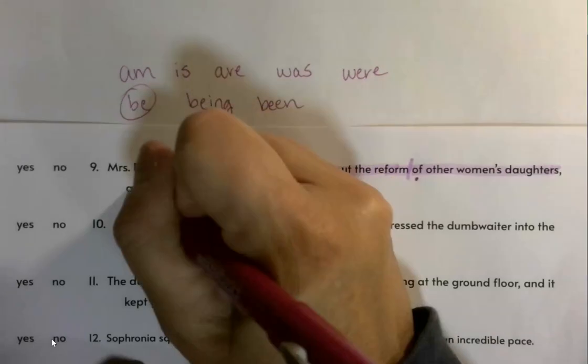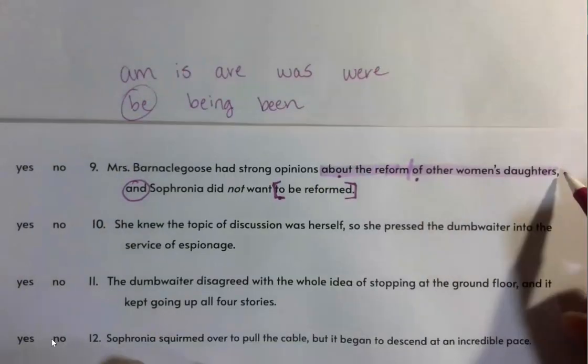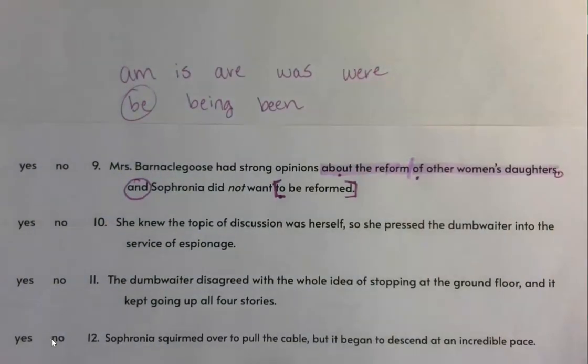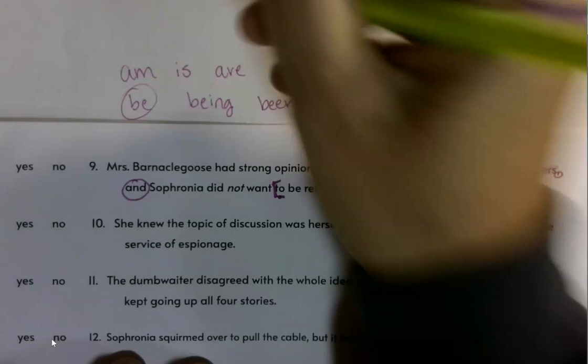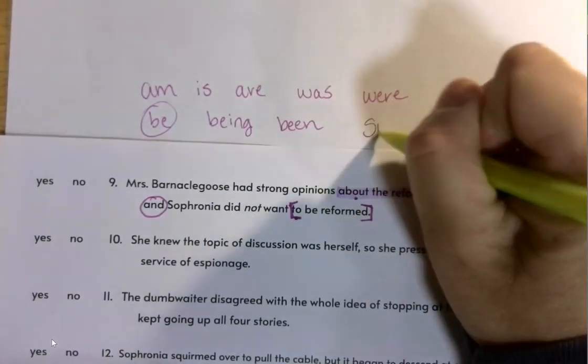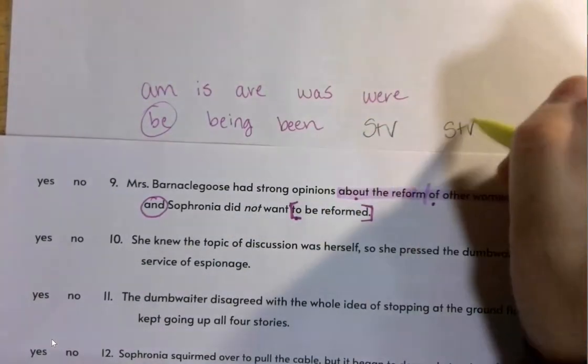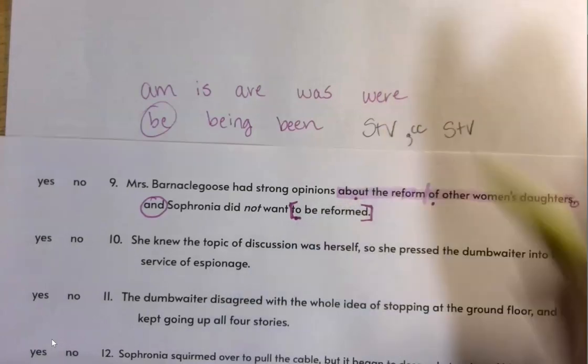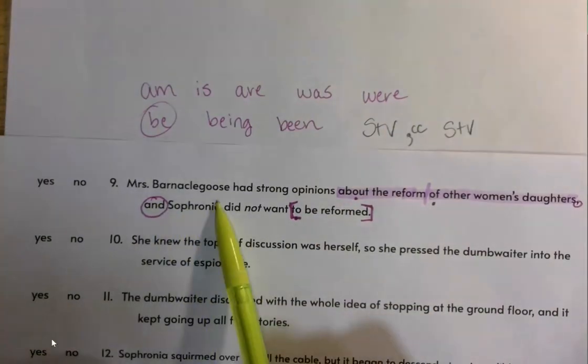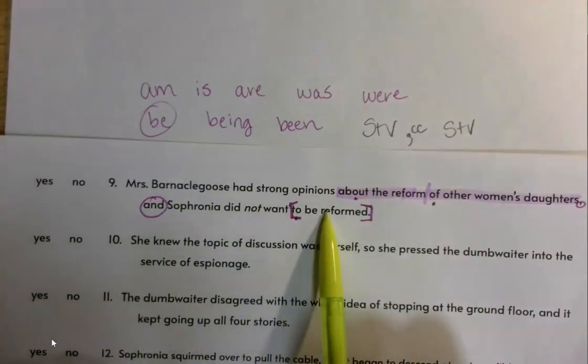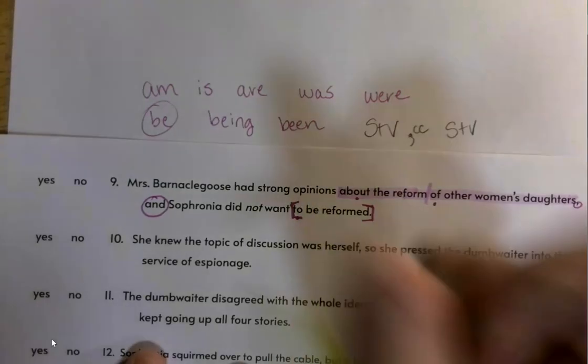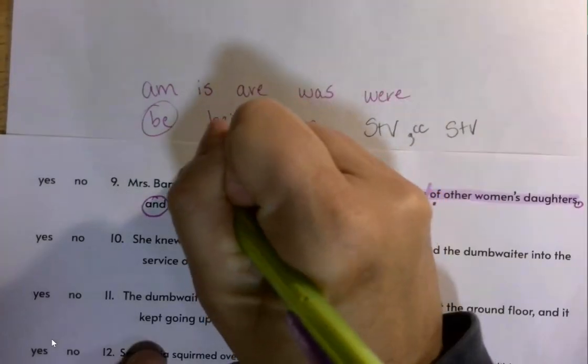I see and, before the and there is a comma, which makes me think that possibly this is a compound sentence, but I have to find a subject and a verb on both sides of that comma conjunction. So let's see. Mrs. Barnacle Goose had strong opinions. Okay, Mrs. Barnacle Goose is the subject.